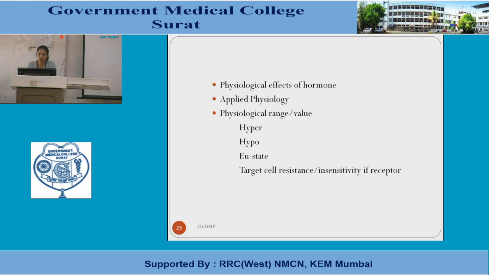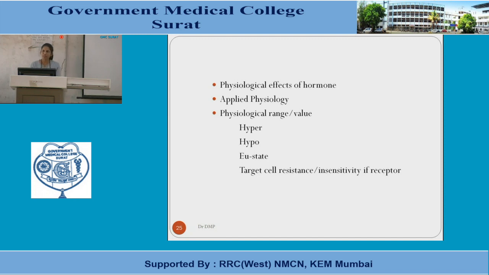Applied physiology. So what is applied physiology? At this juncture, what you should know is what is hypersecretion of the hormone, what is hyposecretion of the hormones, and what is euthyroid state and what is insensitivity. Briefly, I'll describe that hypersecretion of the thyroid gland leads to a condition known as hyperthyroidism, where there is increased secretion of the thyroid hormones.